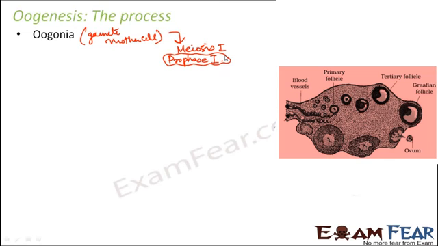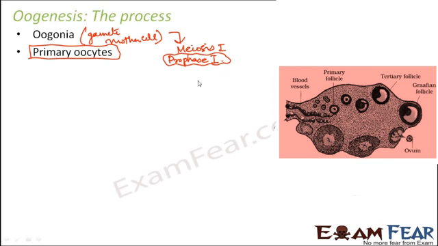So somebody presses the pause button, and as a result, they get arrested in prophase 1 mode, and the cells which are formed in this stage where the oogonia are arrested in prophase 1 are called primary oocytes, and these primary oocytes remain like this till the female reaches puberty. So till puberty, they just have the primary oocytes in their ovary. Now what happens to the primary oocytes later?